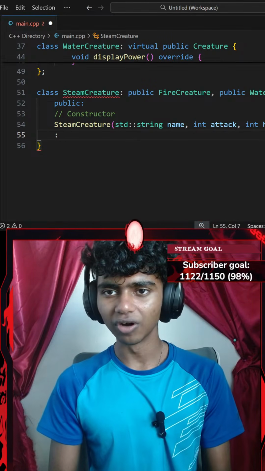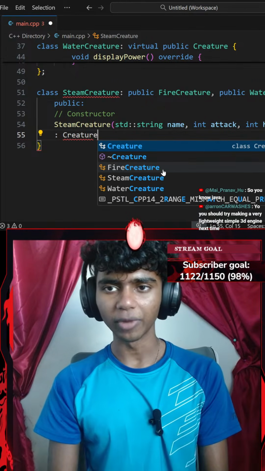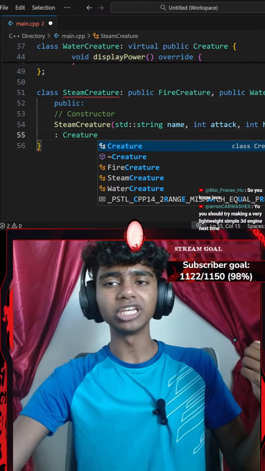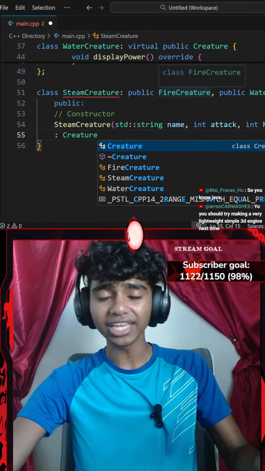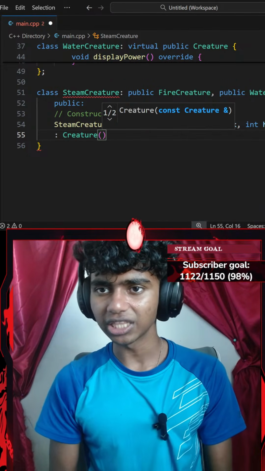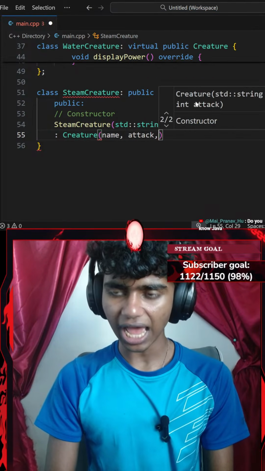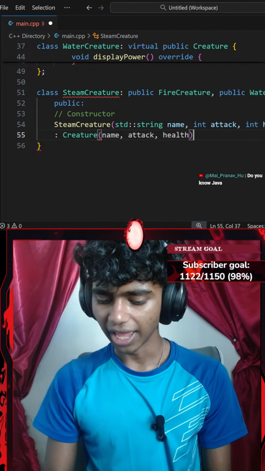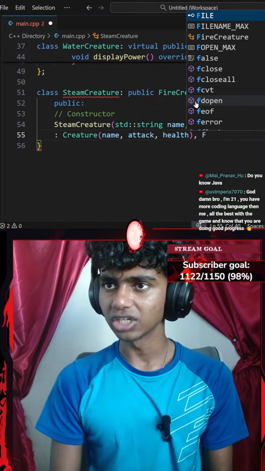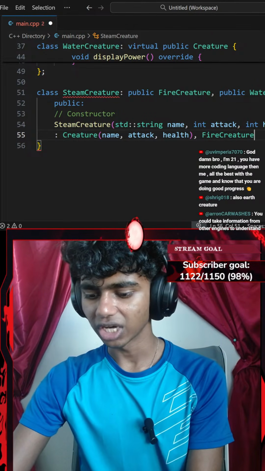Okay, that's that. Let's go ahead and create a constructor for my creature class. The reason I am creating a constructor from my creature class is because my fire creature class and my water creature class that is being inherited by my steam creature class does inherit from my actual creature class, if that made any sense, guys. I think I made that sound really vague. That said, I'll need a parameter of name, attack, and let's go with health. And then I'll add a comma and create another constructor from my fire creature class. Okay, maybe I go in a new line so you guys can see as well.